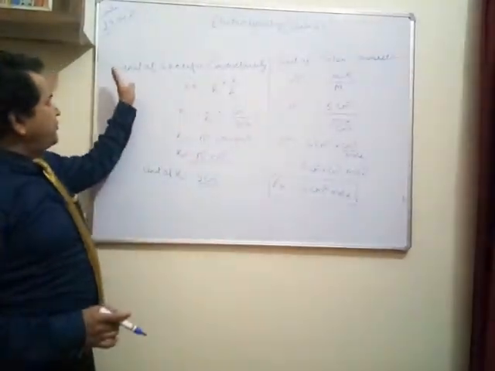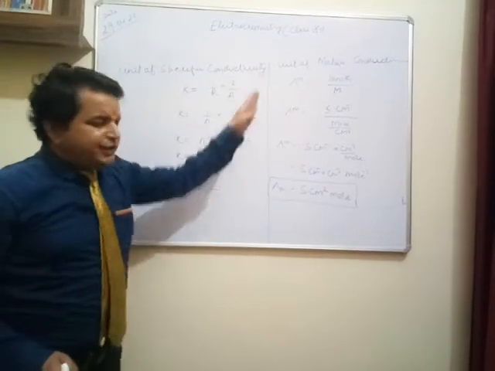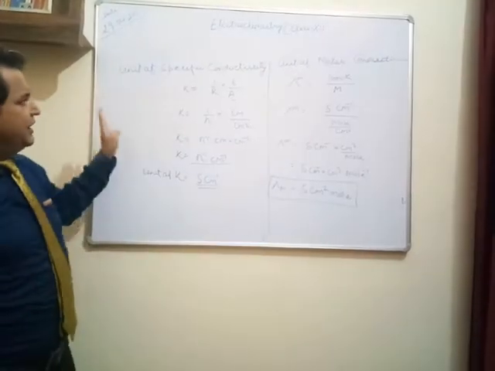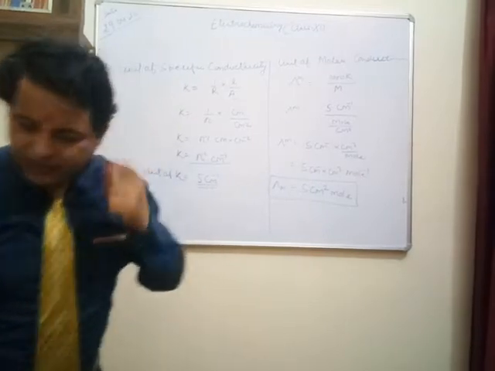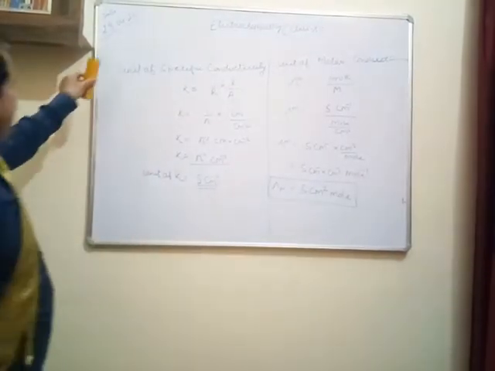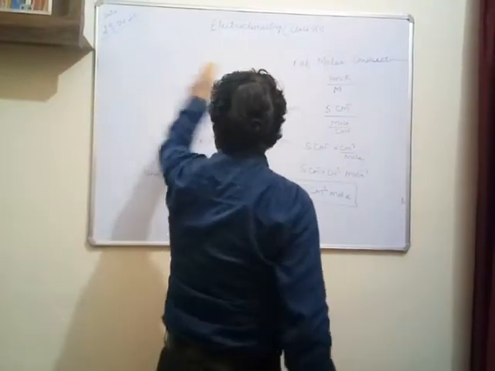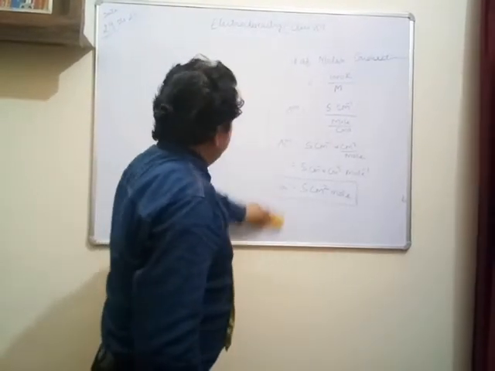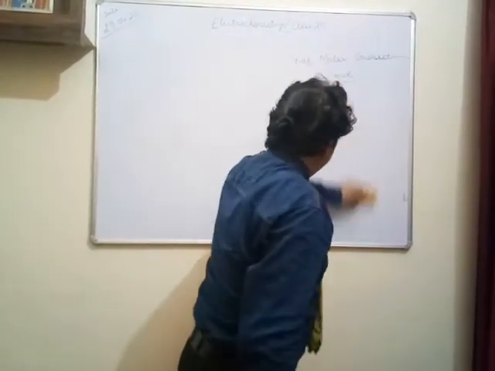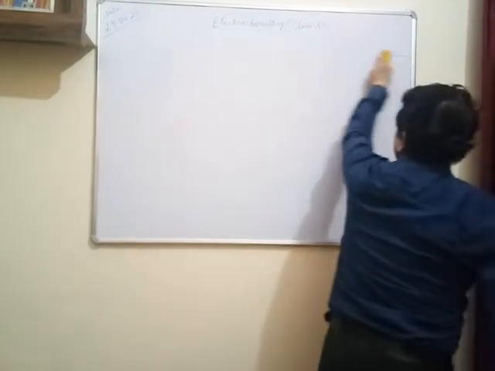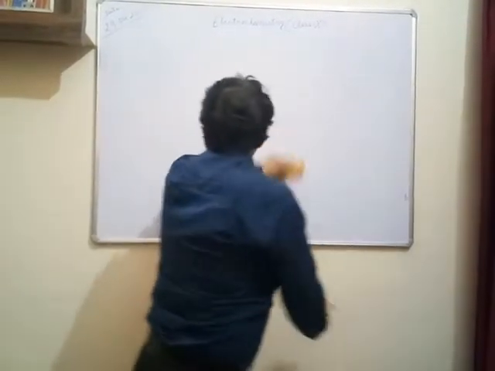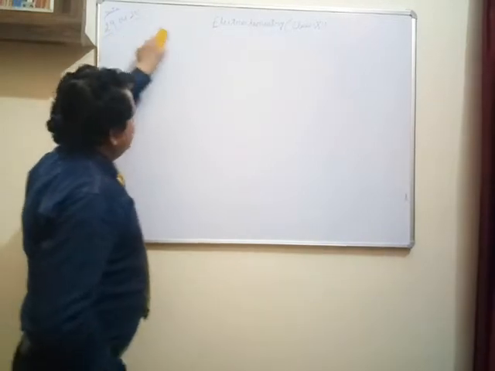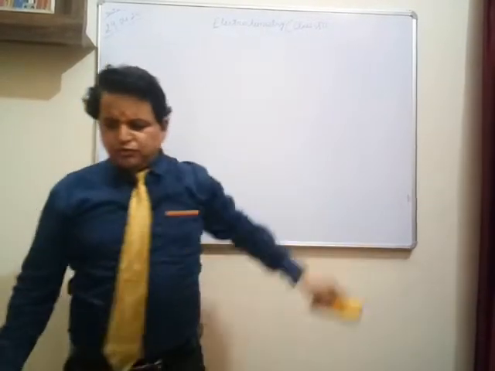Then we discussed the units of these quantities. You can easily find the unit if you have the fundamental units, like the unit of resistance and the unit of length. Now we will solve a numerical based on these two topics.